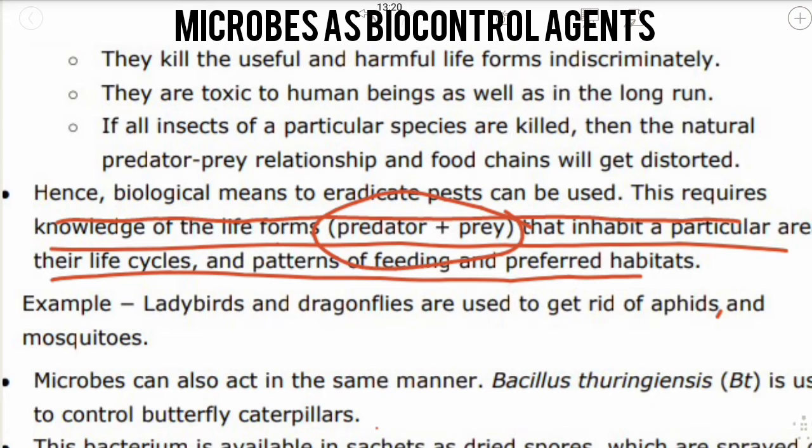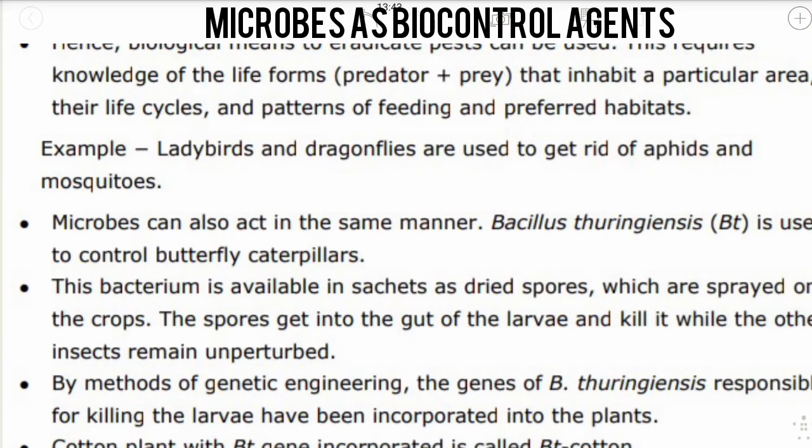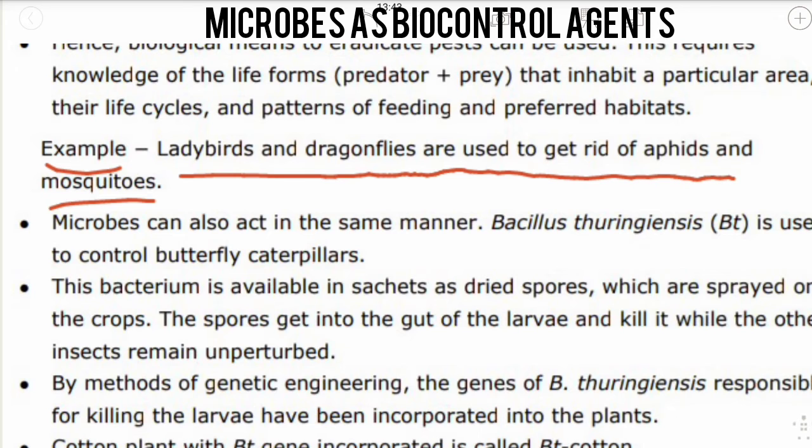So you must have the knowledge of the types of life forms that will inhabit a particular area, and their life cycle. Let us take one example to understand this sentence clearly. Ladybirds and dragonflies are used to get rid of aphids and mosquitoes. So ladybirds and dragonflies are mainly used to kill the aphids and mosquitoes. Hence they act as biocontrol agents by helping to get rid of them.